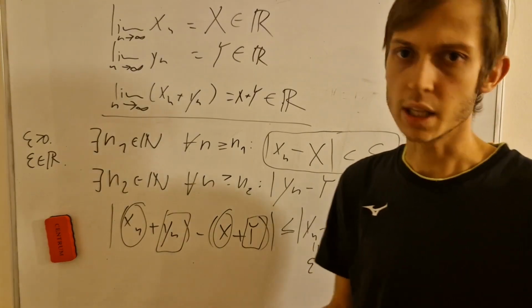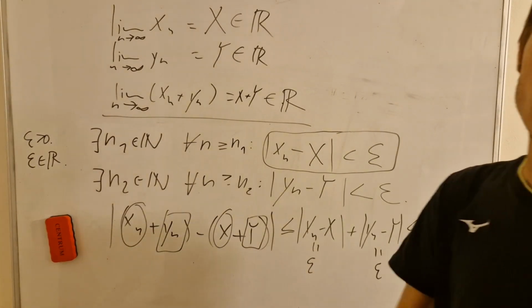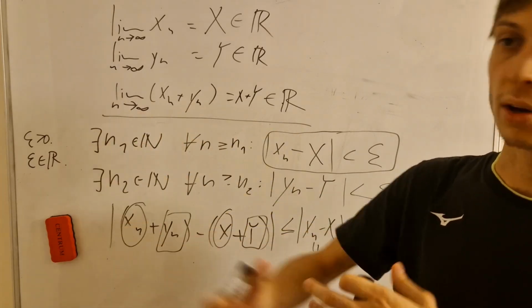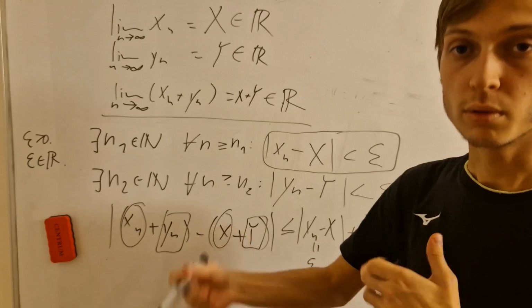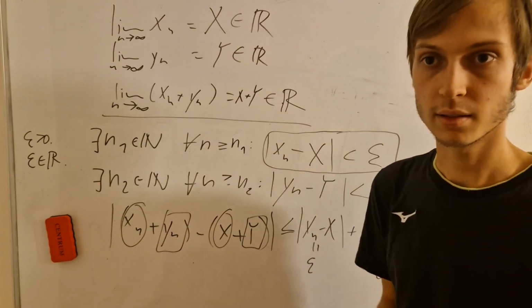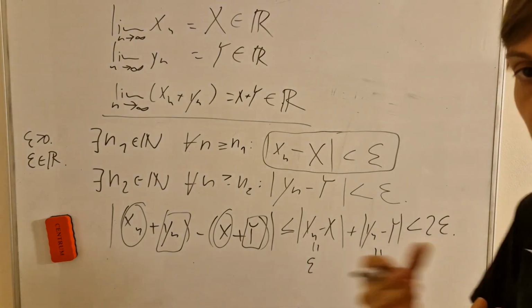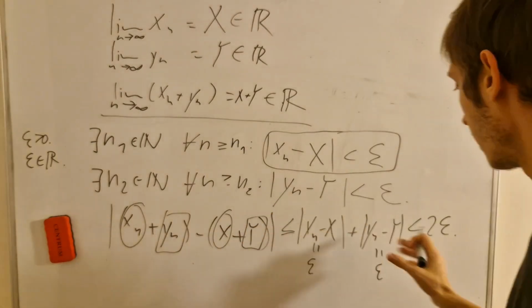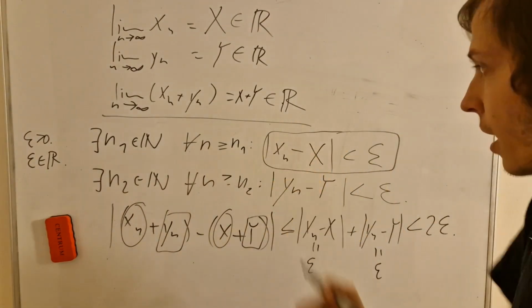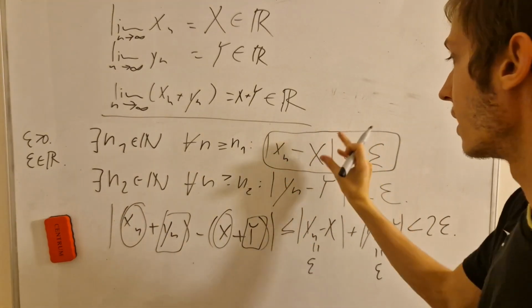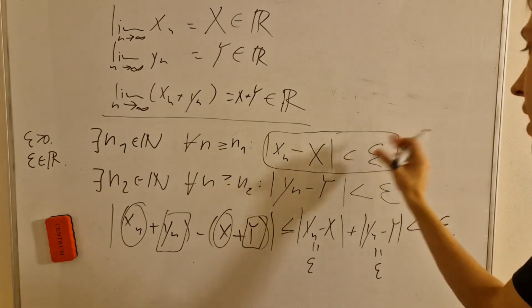And there's also a fact that we need the difference from the limit value of a very high term, beyond some N1 or N2, to be an epsilon representing a very small real number. The difference between that term x_n at a very high index and the limit value X is smaller than any possible epsilon.